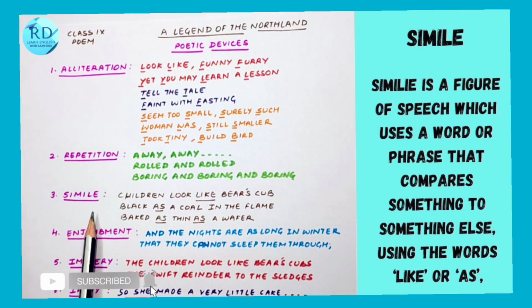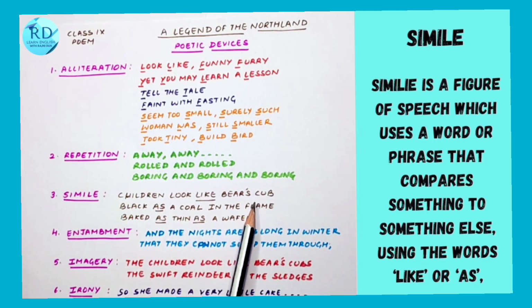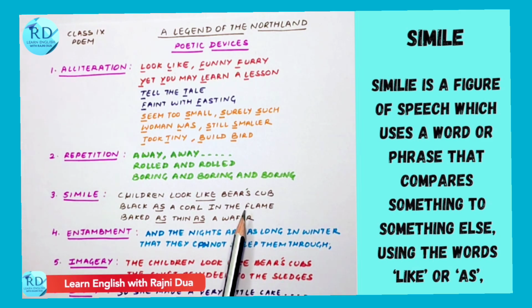The third poetic device is simile. Simile is when we compare two things using words like "like" and "as." "Children look like bear's cub." So here "like" is used, and children are compared to bear's cub because they wear those funny furry coats and they look fat and they just look like bear's cub.